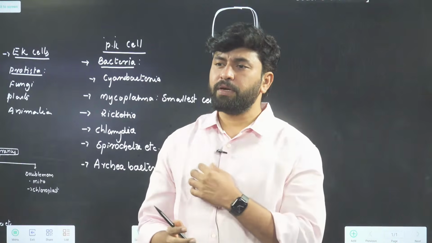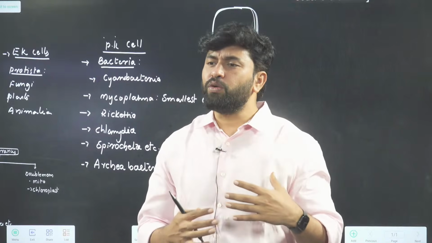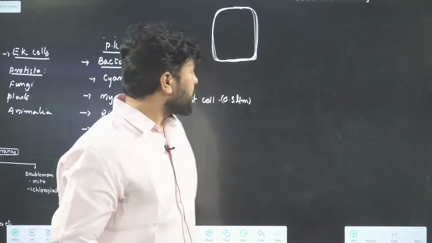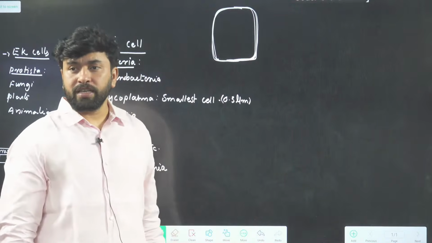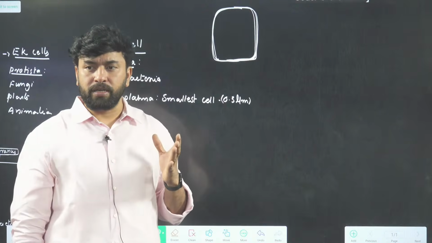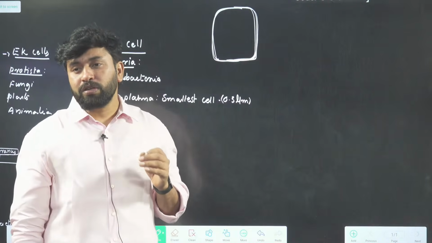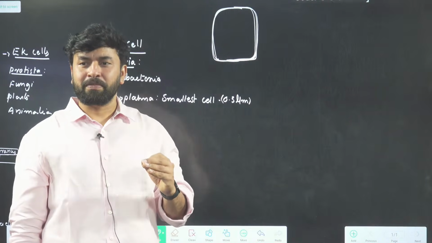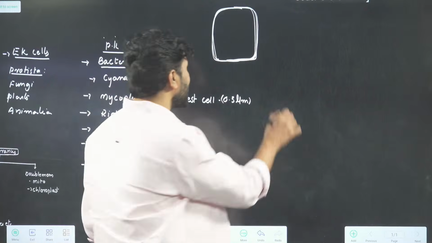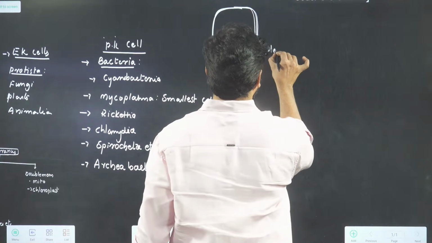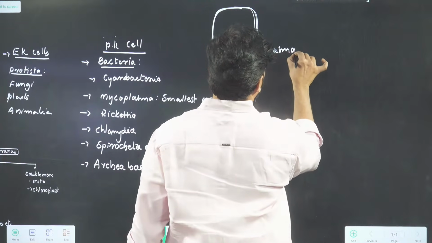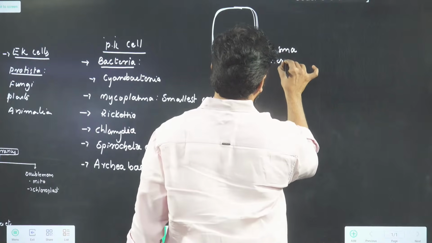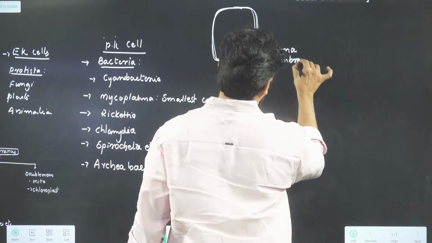In that compartment, first of all, there should be an outer boundary, isn't it? What do you think the outer boundary of a cell is? Of course, it should be the plasma membrane. Plasma membrane, never the cell wall.